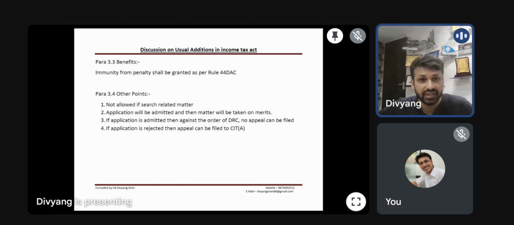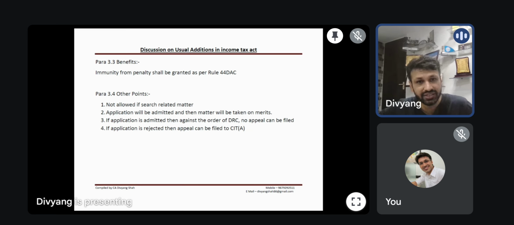Now, in this case, will immunity be granted? Yes, the scheme is there because the income tax department or government would like to reduce the litigation. That's why this scheme is introduced and the dispute resolution committee is formed. That immunity will be granted as per rule number 44DAC. What are the other points you need to be careful about? First of all, the addition should not be related to a search matter. Now, if the political donation additions are there because of a search matter, whether that will be covered is debatable. But still, I would prefer to file the application.